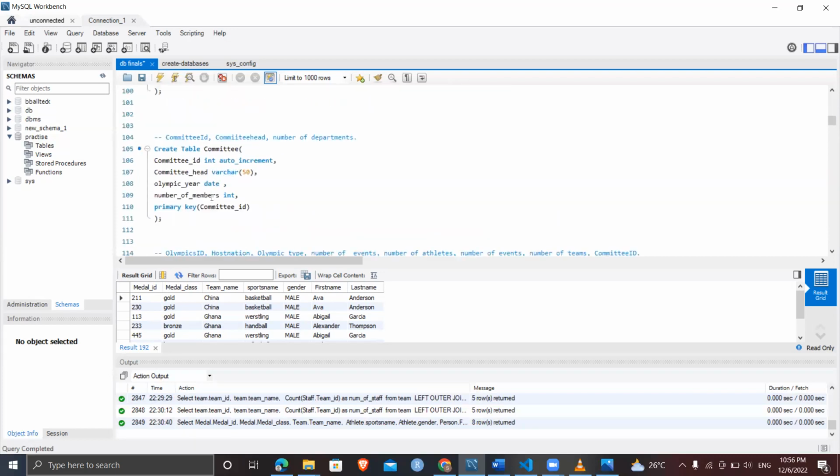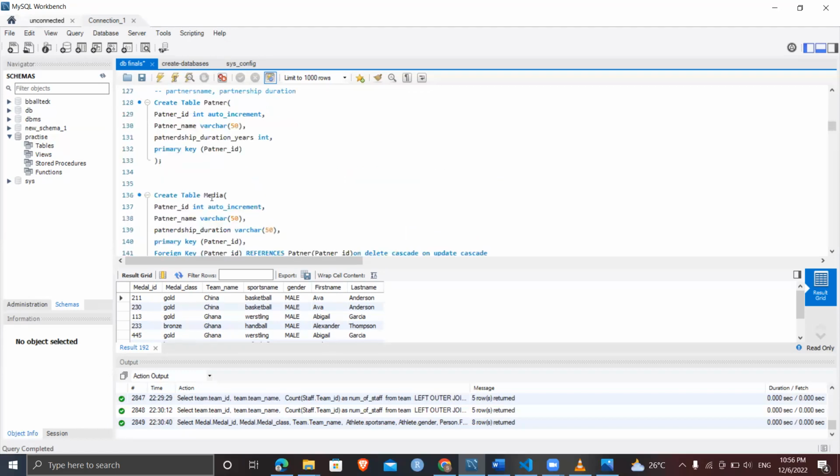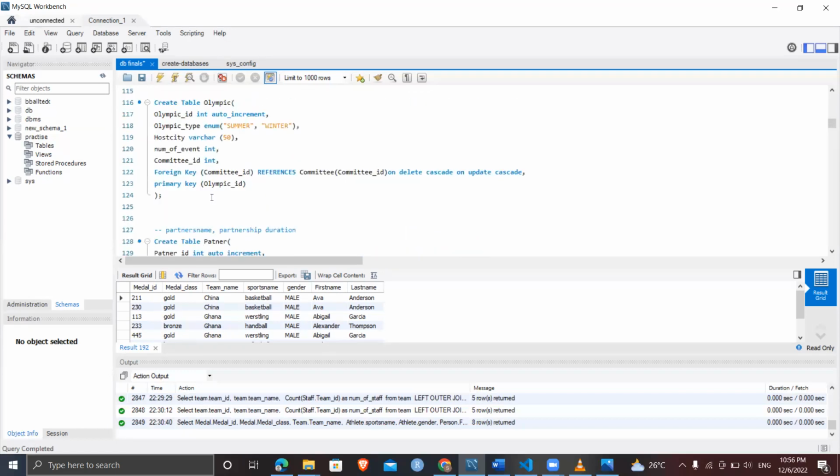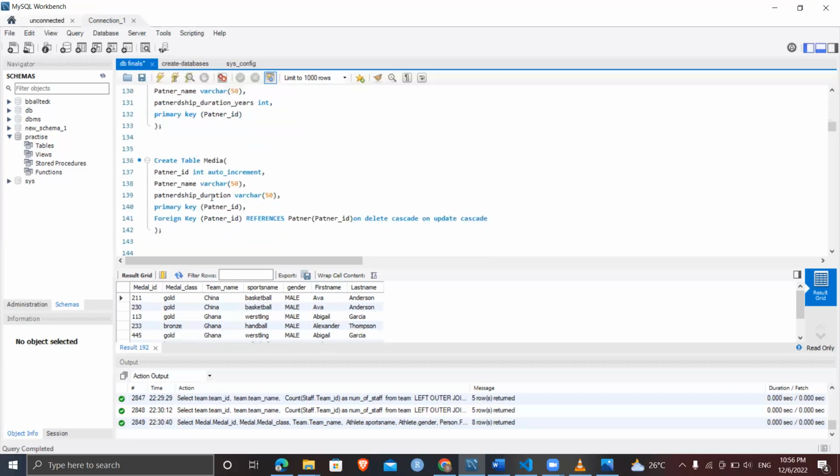The committee table has committee ID as a primary key, and committee head and Olympic as non-key attributes. The Olympic table has Olympic ID as primary key, and the committee ID as a foreign key. The partner table also has partner ID as a primary key, and the partner name as a non-key attribute with the data type varchar.